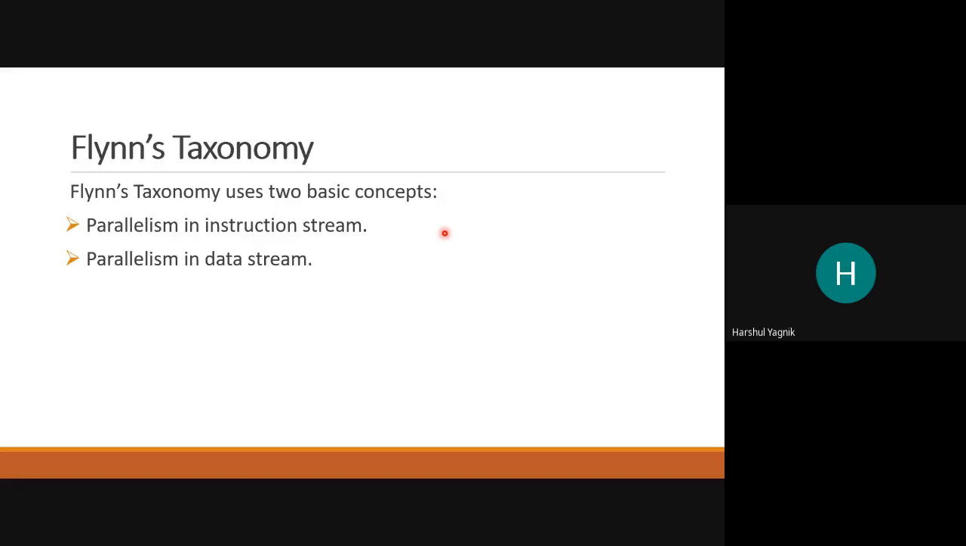So Flynn's taxonomy uses two basic concepts. One concept is with reference to how we can have a parallel system for instructions. See, the program is stored in program memory. Data is there in the data memory. Now, depending on whether the architecture is von Neumann or Harvard architecture, data memory and program memory can be in a single physical memory also, or can have separate memories also, right? Depending on which kind of architecture is there.